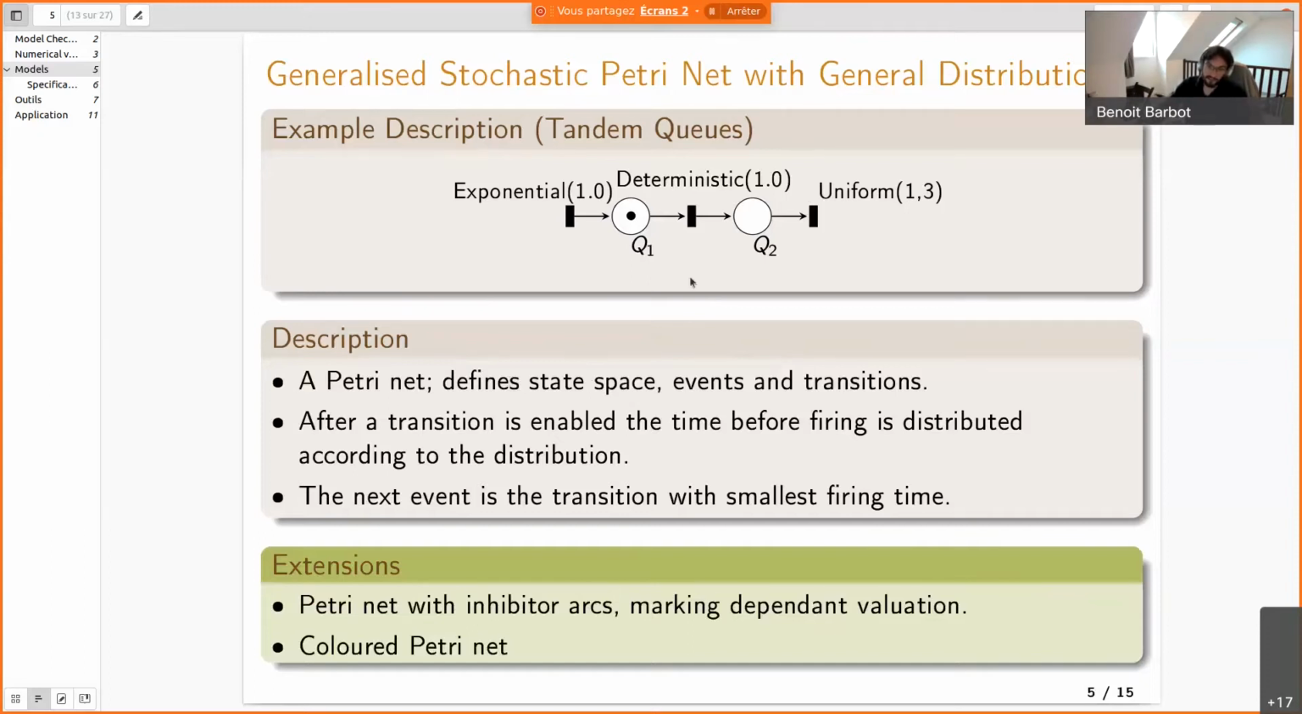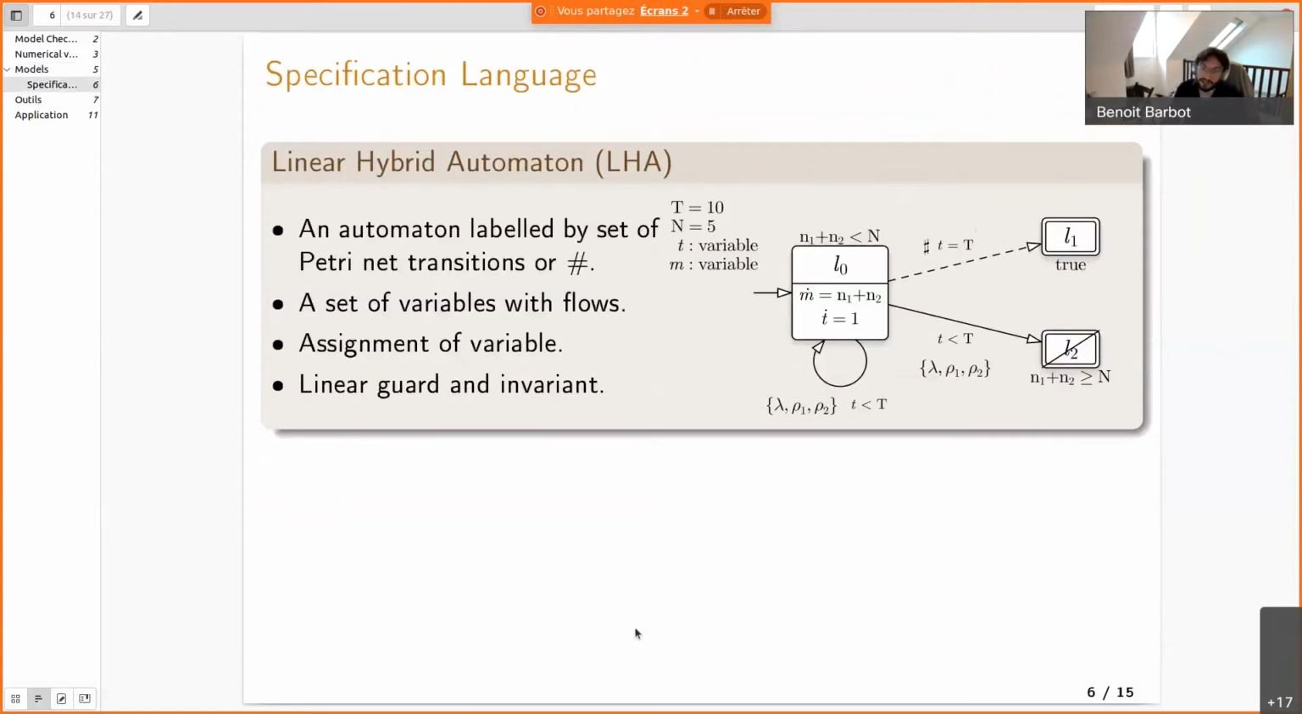We can extend this input with many flavors of Petri nets, like with inhibitor arcs, marking dependent, colored Petri nets. And as we don't need to build the state space of the models, the state space can be infinite, and we don't need the model to be decidable. The reachability doesn't need to be decidable, as we are only simulating.